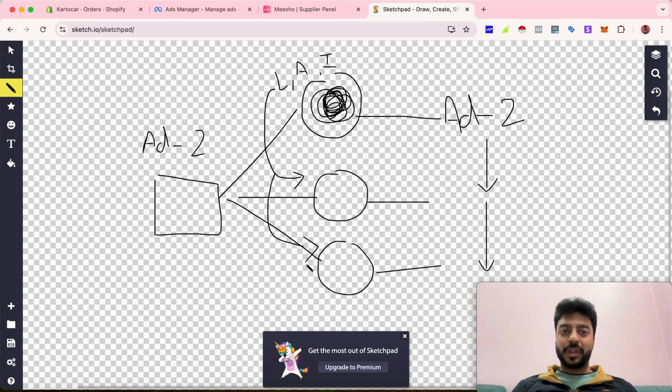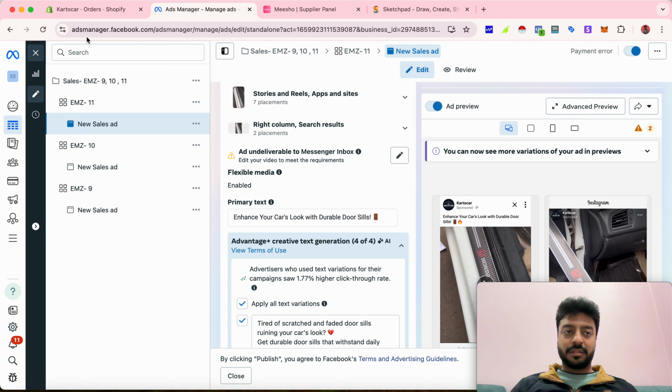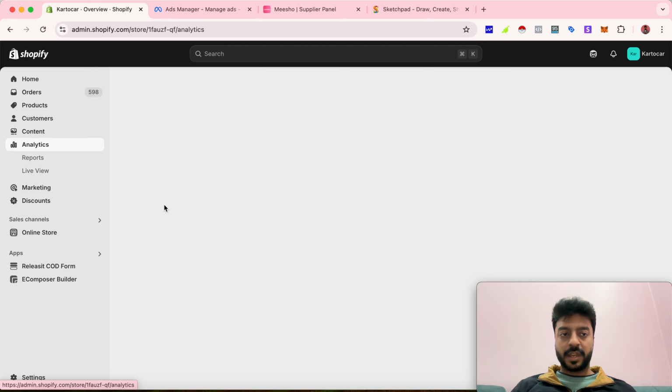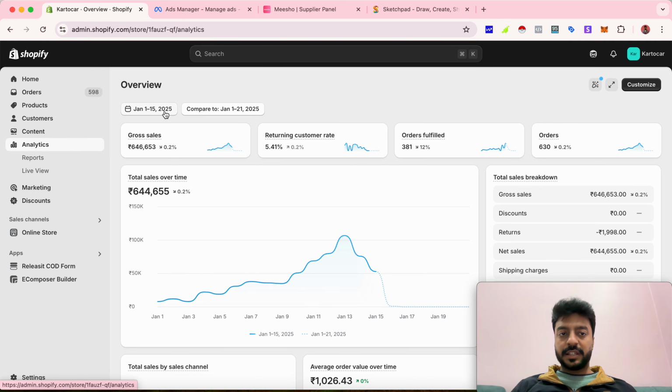That is how you can make this much amount of money in just 1 month if you want to. If I go into the analytics part again, you can see that I have made 6,44,000 in a span of 1 month.